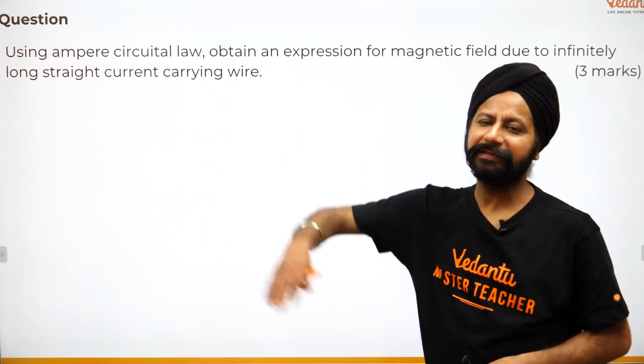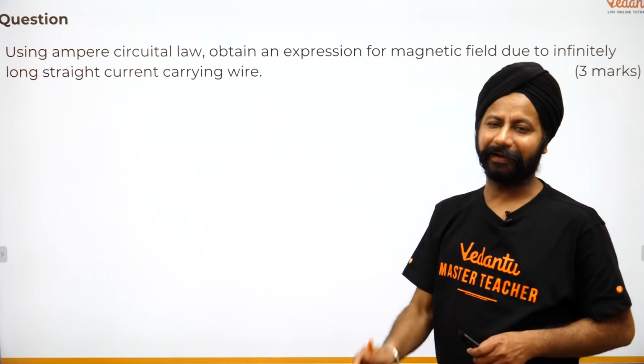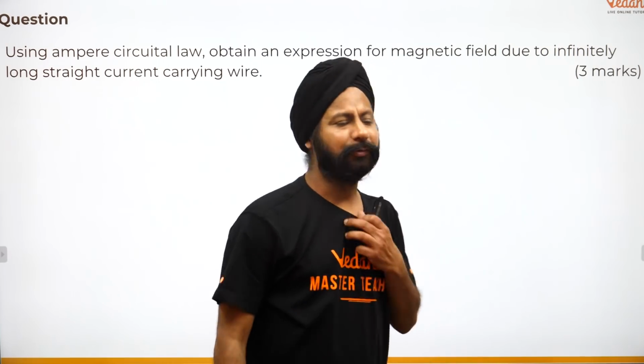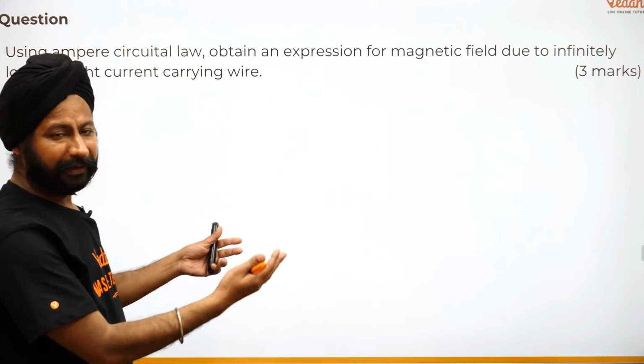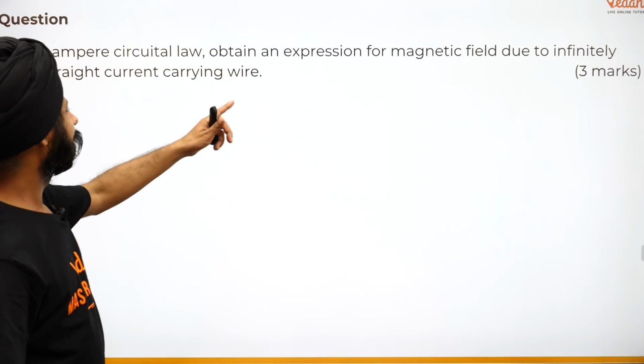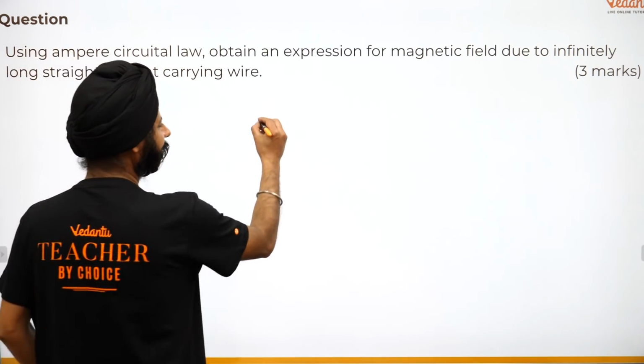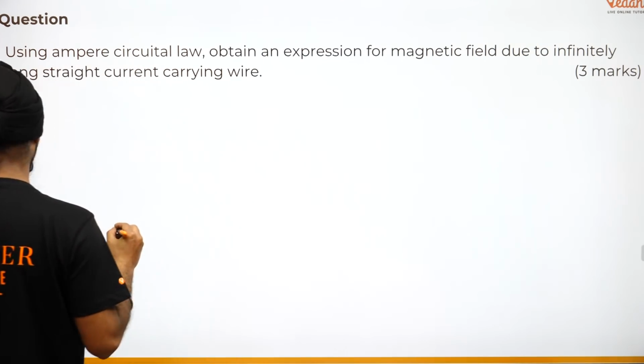Infinite का मतलब ये नहीं कि यहाँ से लेके पता नहीं कौन सी गैलेक्सी तक चले गए। Infinite means wire के पास, है ना? But in order to understand it, we are going to make a point a little further away. You are supposed to find the magnetic field. अब क्या करना है, Ampere's law लगाना है।